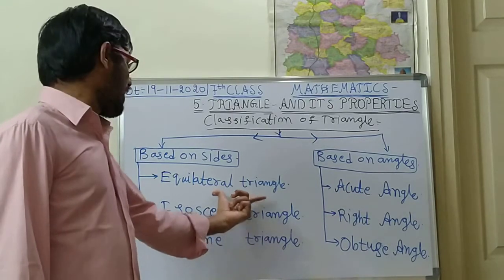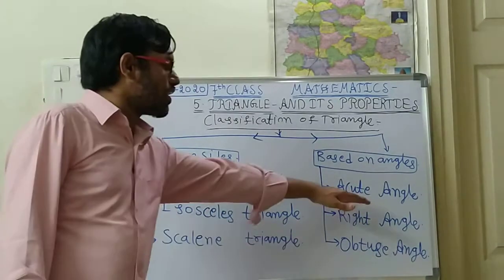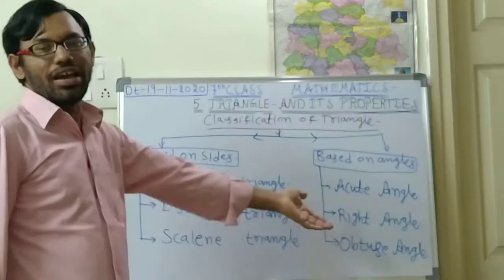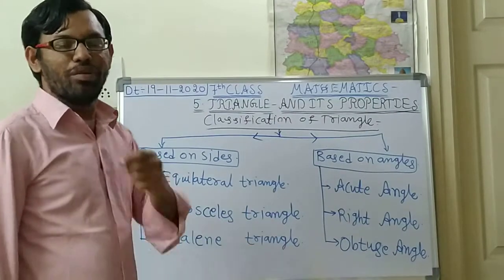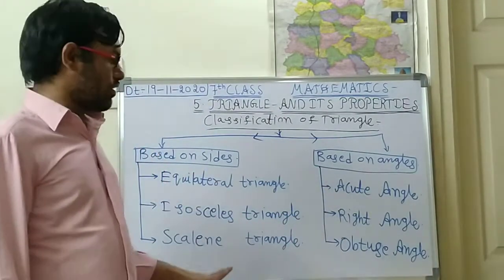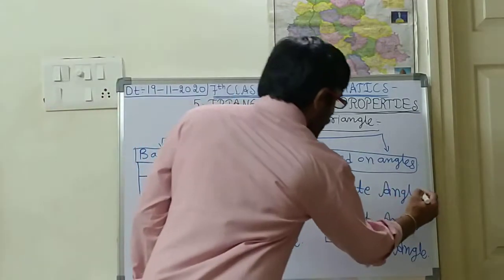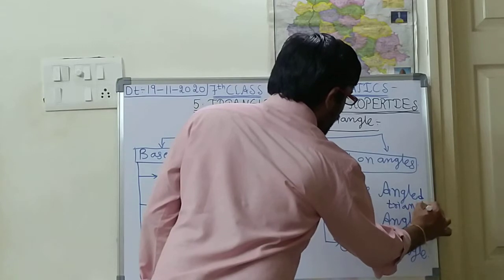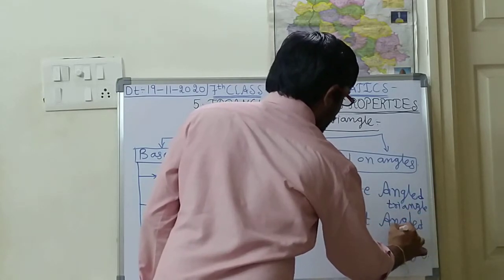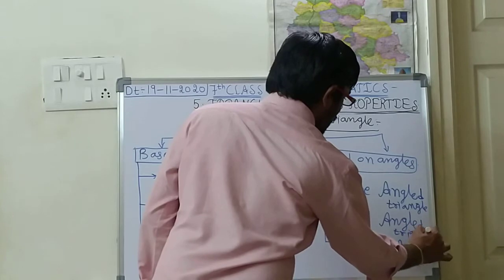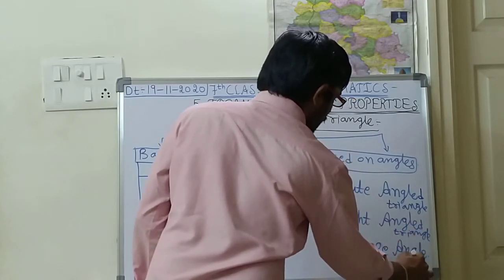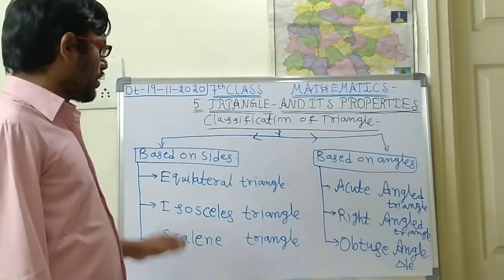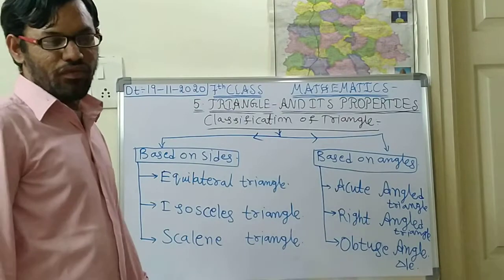What is equilateral triangle, what is isosceles, what is scalene, what is acute, what is right angle, and what is obtuse angle. You should give a brief introduction about all these triangles. Here it will become an acute angled triangle, and here an obtuse angled triangle. I think you are understanding my part. So this is about the classification of a triangle.